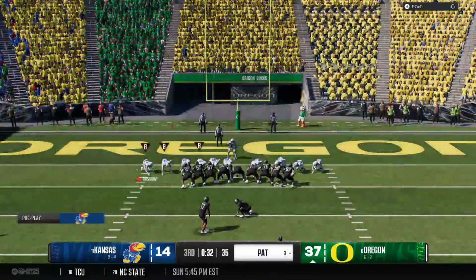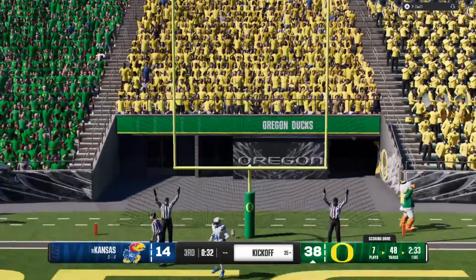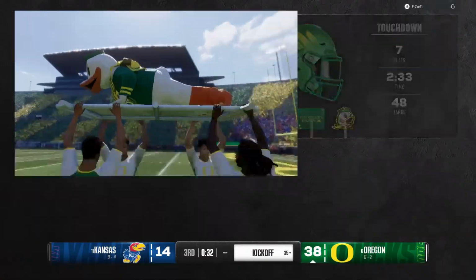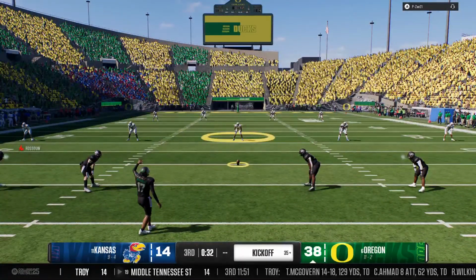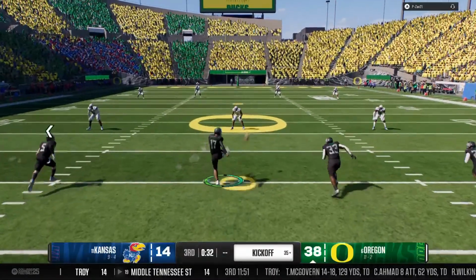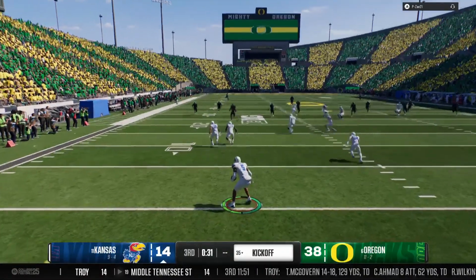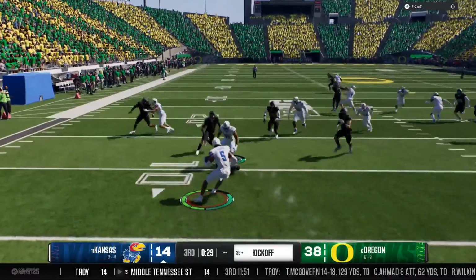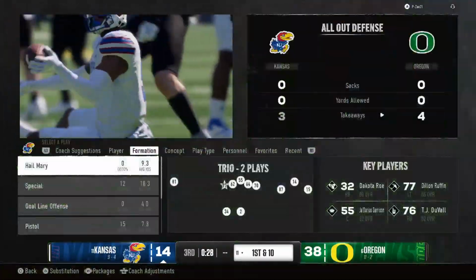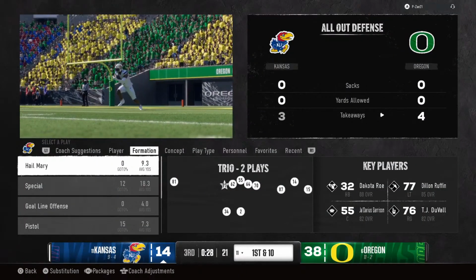So they'll try to add to the lead now with a PAT. The extra point is good, and they stretch the lead a little bit more. Now the kickoff team is out on the field. And it's fielded. Returner trying to create good field position here. And they've got the returner corralled.